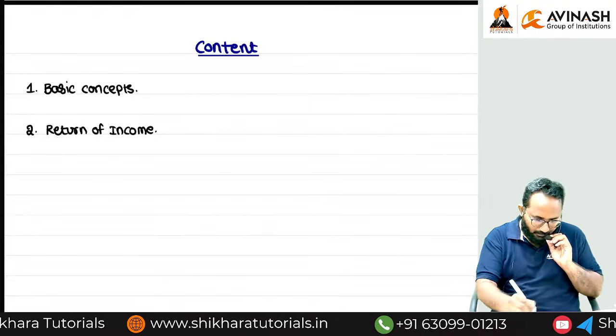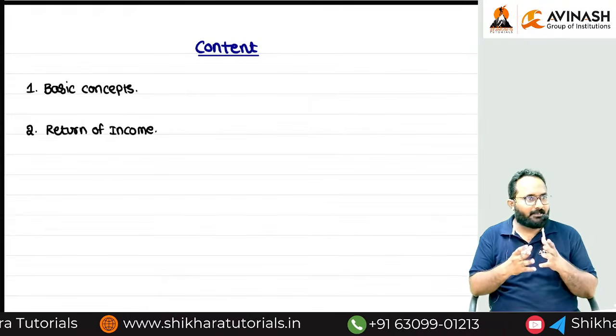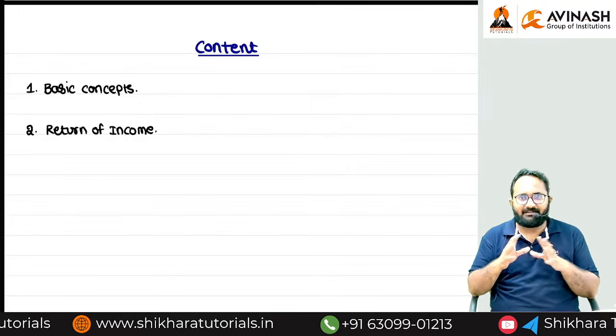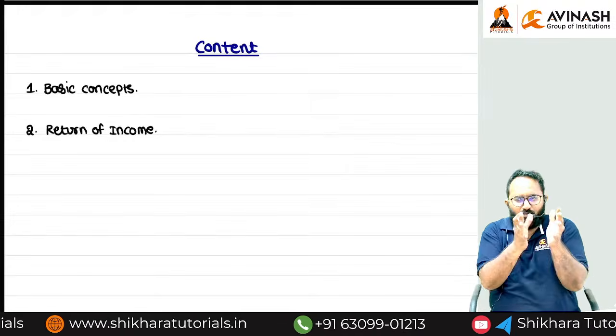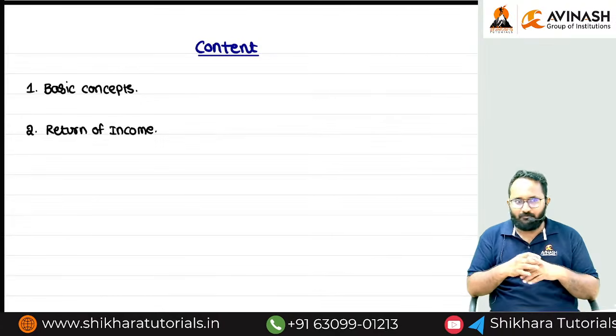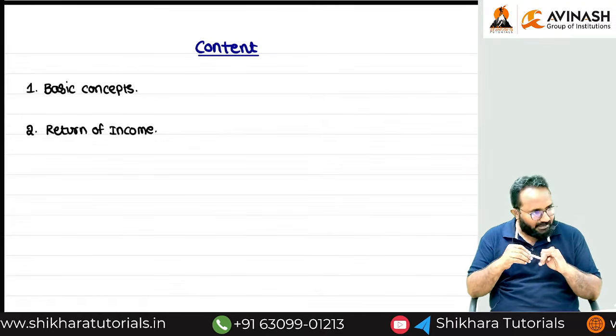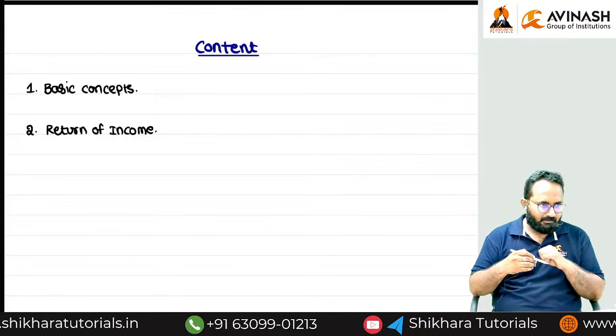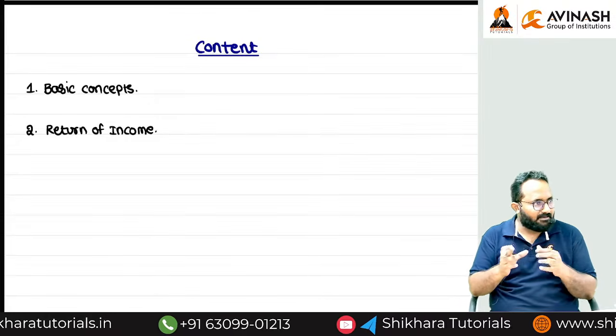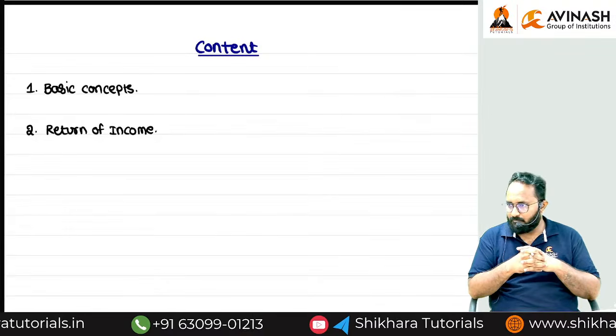Okay. Sir, I earn 4 types of incomes during the tax year. During one financial year, I earn 4 types of incomes: house property income, capital gain, business income or professional income. Like that, 4 types of income I earn.